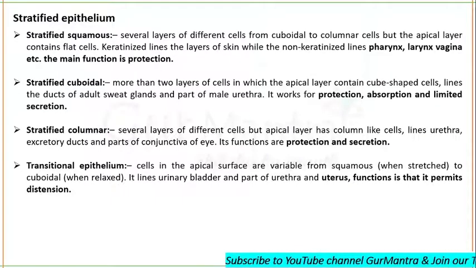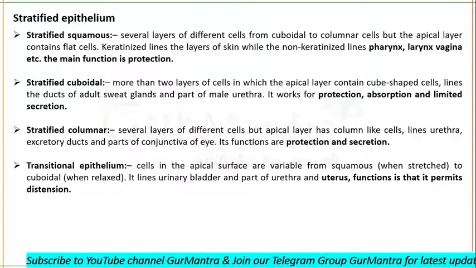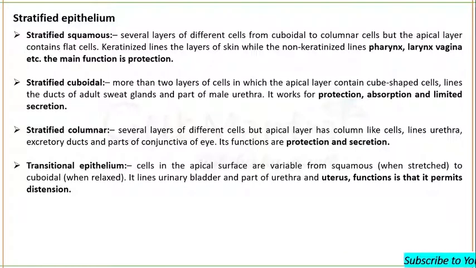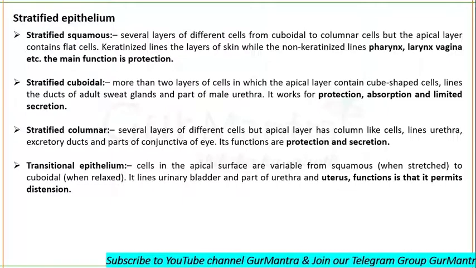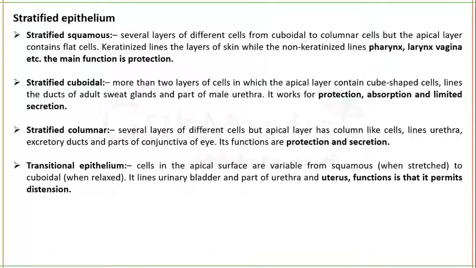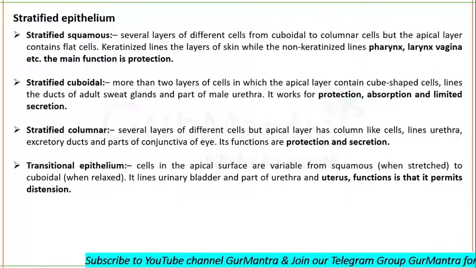And then comes the transitional epithelium. The apical surface cells are variable, from squamous to cuboidal. When stressed, they are squamous. When relaxed, they are cuboidal. It lines the urinary bladder and part of the urethra and uterus, and its function is that it permits distension.